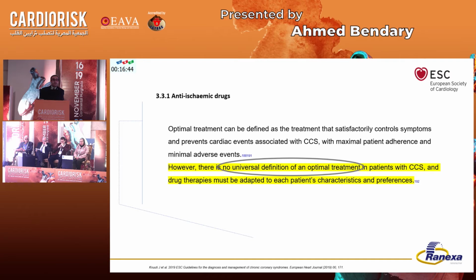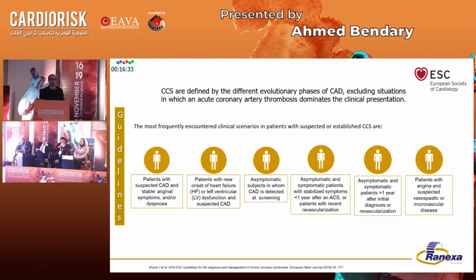The medical therapy should be tailored according to the clinical characteristics, the hemodynamic profiles, and even, and sit down for this, the patient preference. This should be part of the equation. The guidelines also tell us that we have 6 different clinical profiles for patients with chronic coronary syndrome.